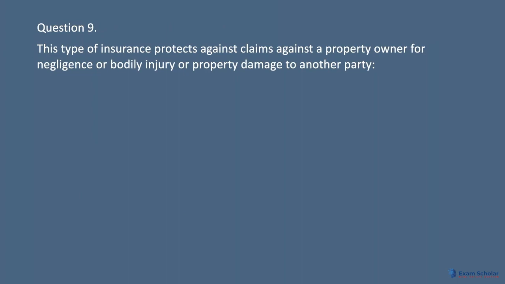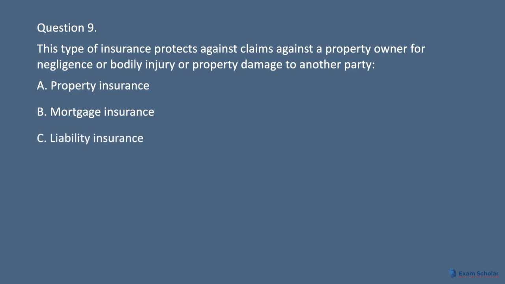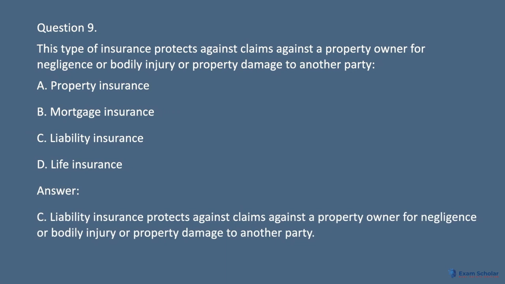Question 9. This type of insurance protects against claims against a property owner for negligence or bodily injury or property damage to another party. A. Property insurance. B. Mortgage insurance. C. Liability insurance. D. Life insurance. Answer: C. Liability insurance protects against claims against a property owner for negligence or bodily injury or property damage to another party.